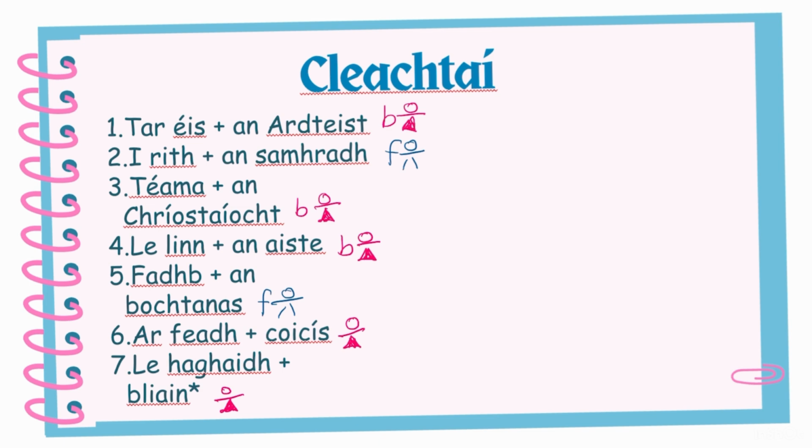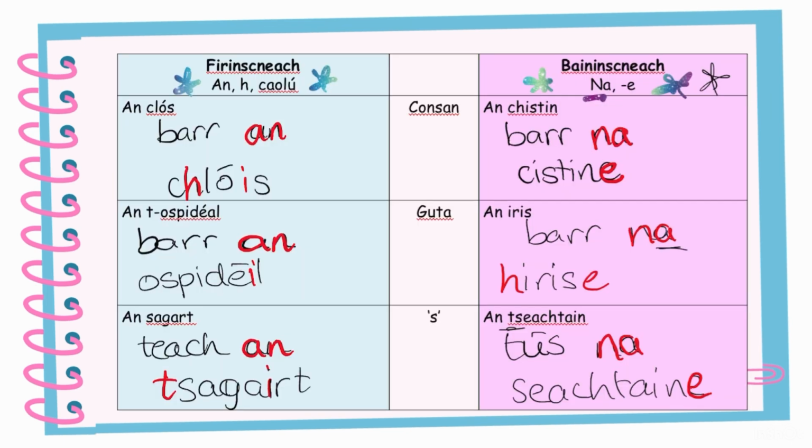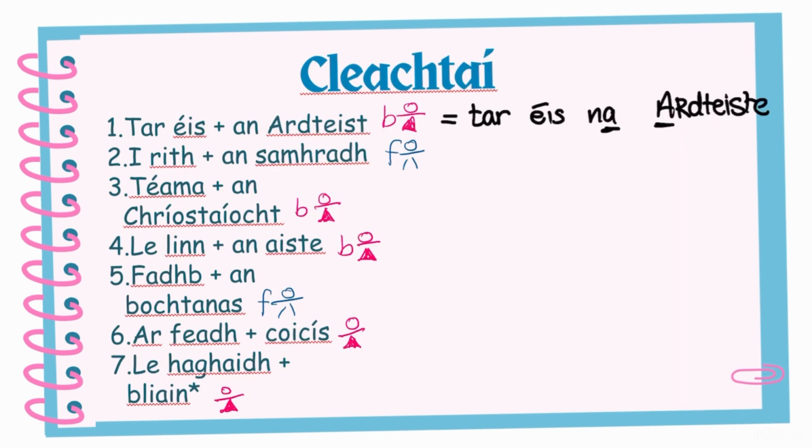So on or test, okay, we know it's Boninchganach. So the rule for Boninchganach is na plus e. So on or test becomes Teresh na. And even if I just do na plus e first, Teresh na or test da. But if you remember, or test is a vowel, so if I go back up to my table, it's like bor na hirisha, so it becomes tereshna hor testa with a H. Okay, I'm going to pause the video and just show you the answers in a 3, a do, a hain.